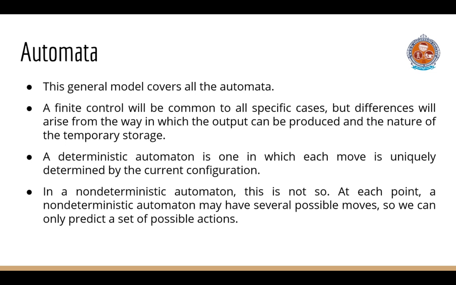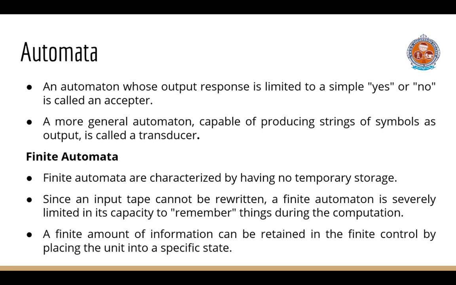It will be necessary to distinguish between deterministic and non-deterministic automata. A deterministic automata is one in which each move is uniquely determined by the current configuration. If we know the internal state, the input, and the contents of the temporary storage, we can predict the further behavior of the automata exactly. In non-deterministic automata, this is not so. At each point, a non-deterministic automata may have several possible moves, so we can only predict a set of possible actions.